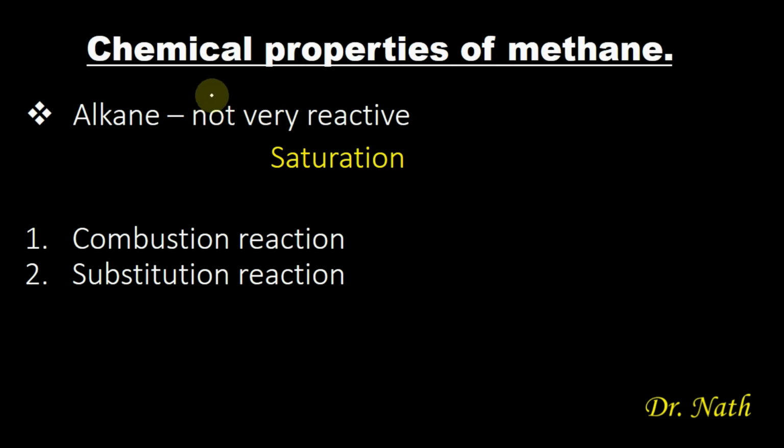In this video, we'll be looking at the chemical properties of methane. Methane is a typical example of an alkane. It is the first member of the alkane series, and being the first member, it is a gas. We've already established in a previous class that alkanes are not very reactive. The reason is their degree of saturation: they contain only single bonds, and all the single bonds are fully occupied. Because of that full occupancy, there is no room for reaction.